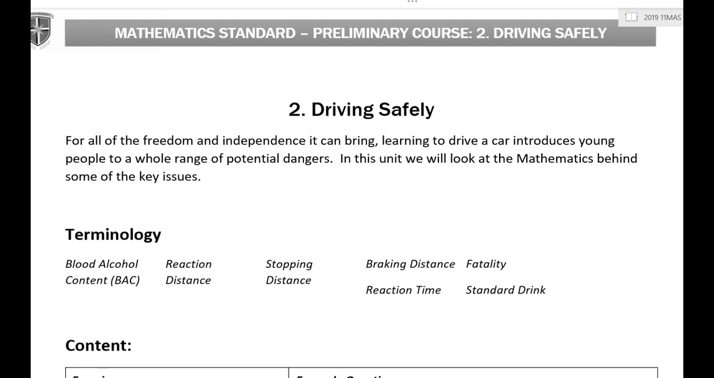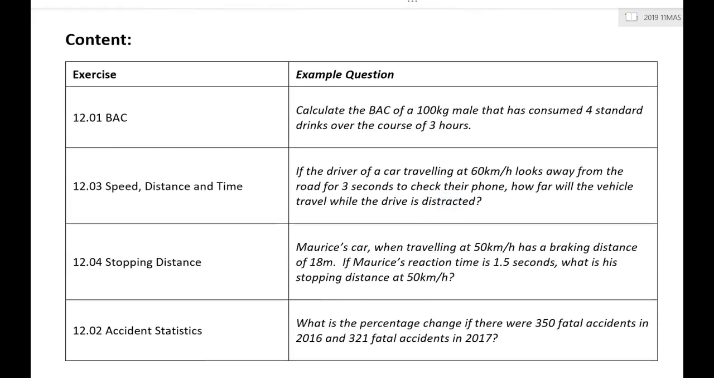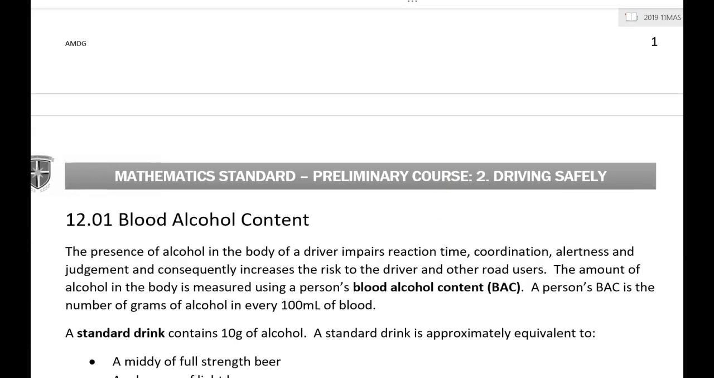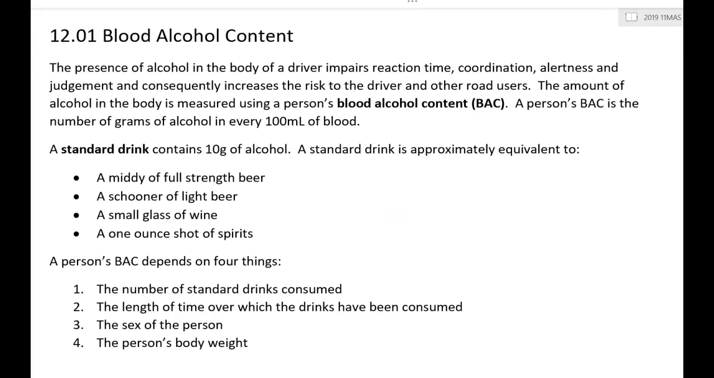This is driving safely, and we will be kicking off with the first of four exercises, the first being blood alcohol content. Blood alcohol content, or BAC, tells you how many grams of alcohol are in every 100 millilitres of your blood. A standard drink contains 10 grams of alcohol. Things that are a standard drink are approximately a midi of full-strength beer, a schooner of light beer, a small glass of wine, or maybe a shot of spirits.